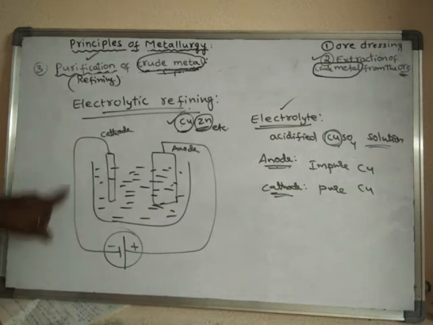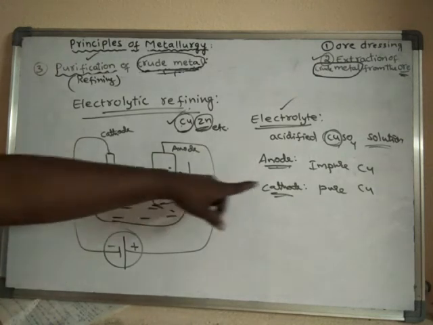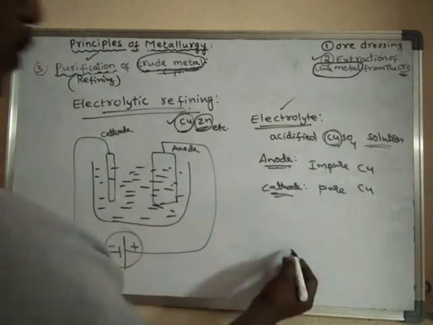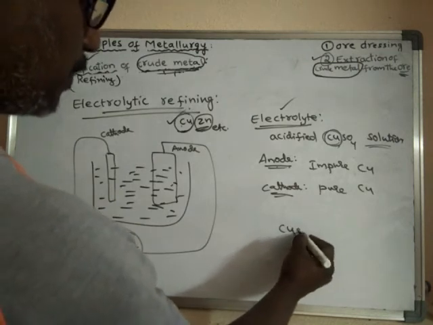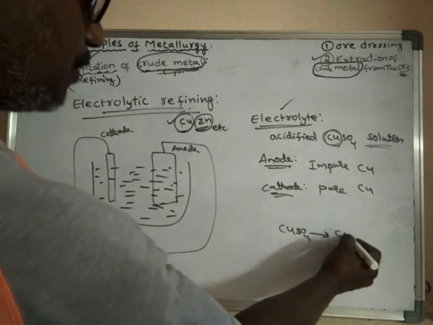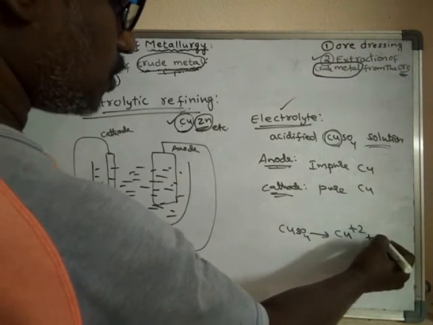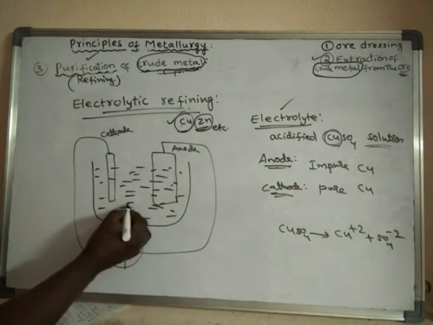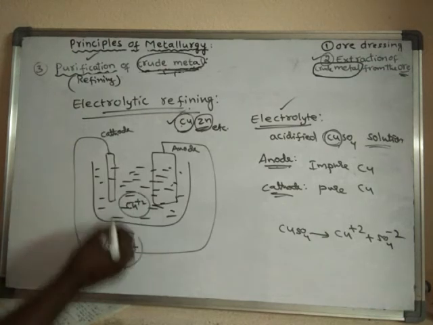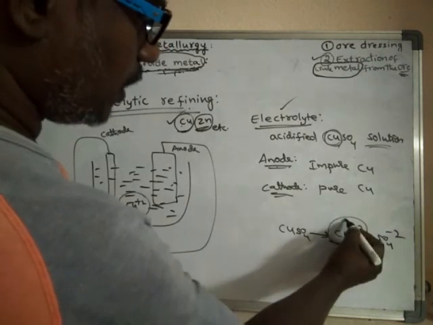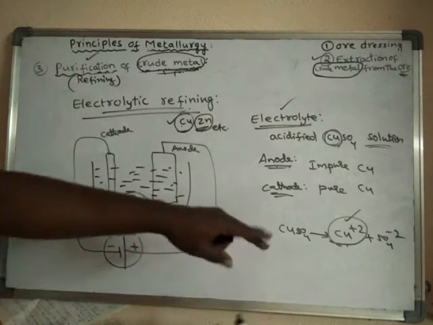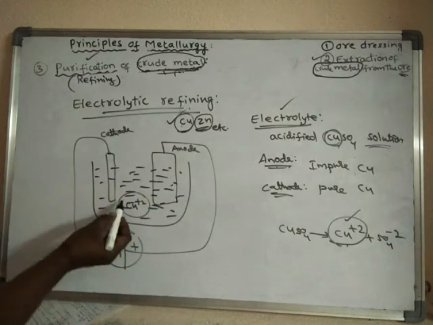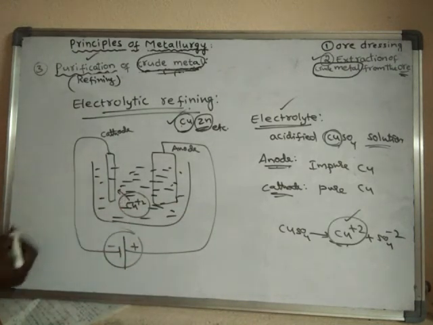Upon starting the electrolytic process, what happens? From this copper sulfate solution, ions are produced. The copper ions, which are positive in charge, are cations, and they will move towards the cathode.